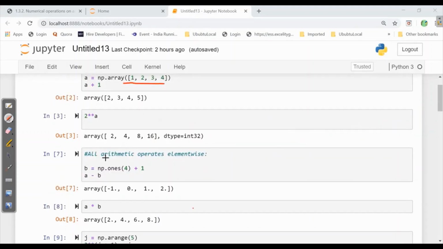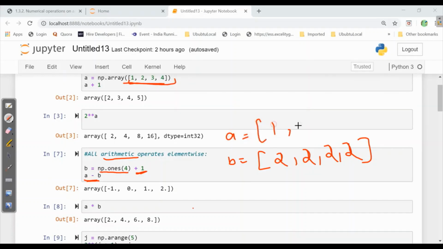Now we will see arithmetic operations which operate element wise. Now we have np.ones of 4. So here B is equal to 4 cross 4. That means 1, 1, 1, 1. And here it is saying plus 1. That means 2, 2, 2. Here it is saying A minus B. A is 1, 2, 3, 4, so I'll write over here 1, 2, 3, 4. Now if we say A minus B, 1 minus 2 is minus 1, 2 minus 2 is 0, 3 minus 2 is 1, 4 minus 2 is 2.